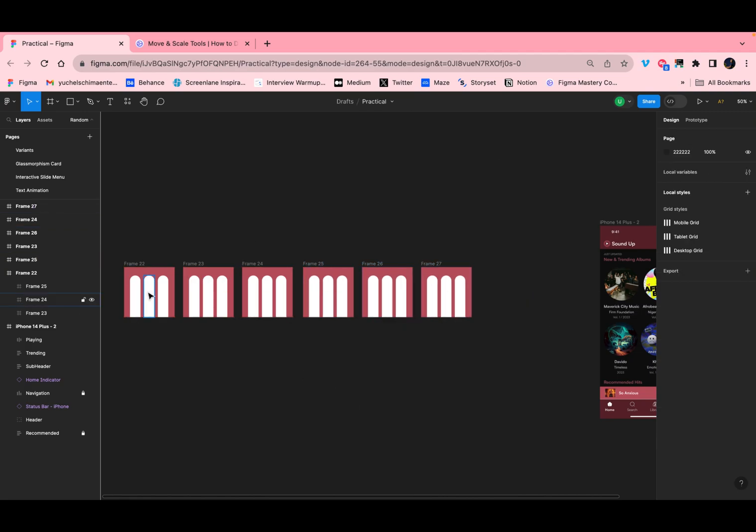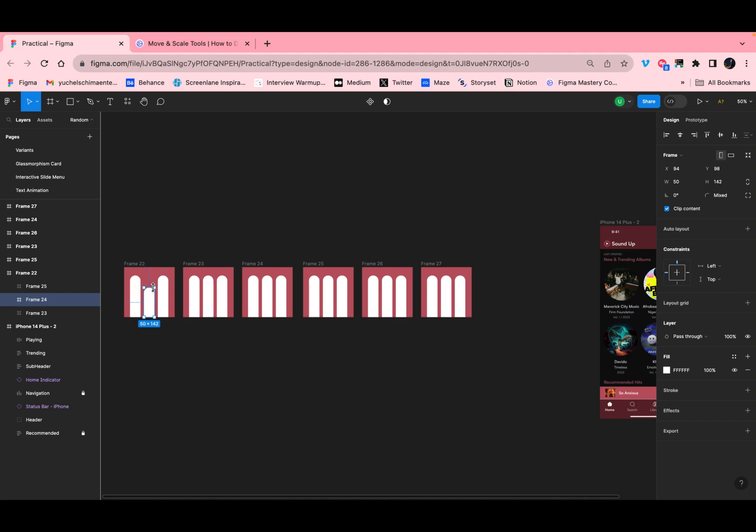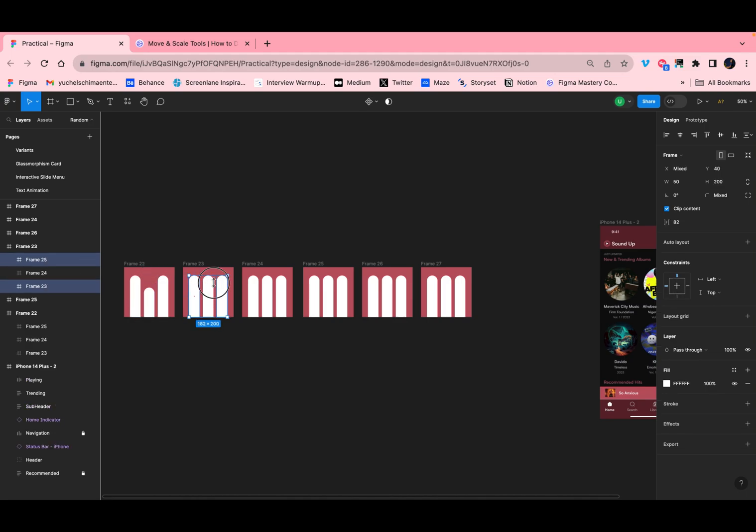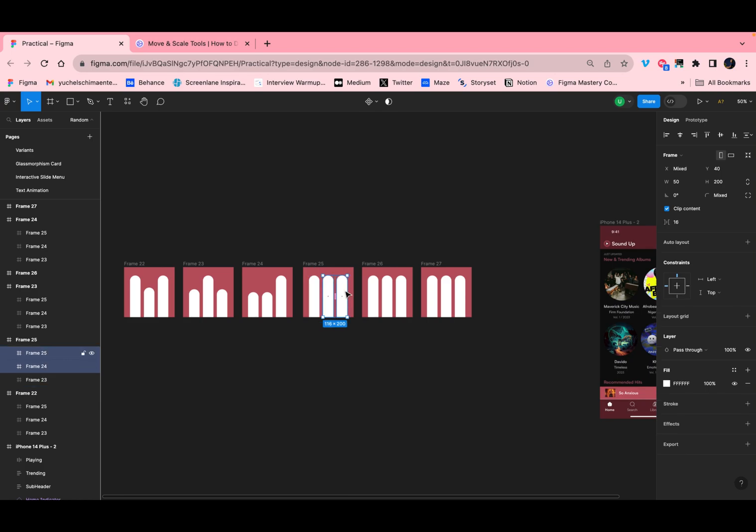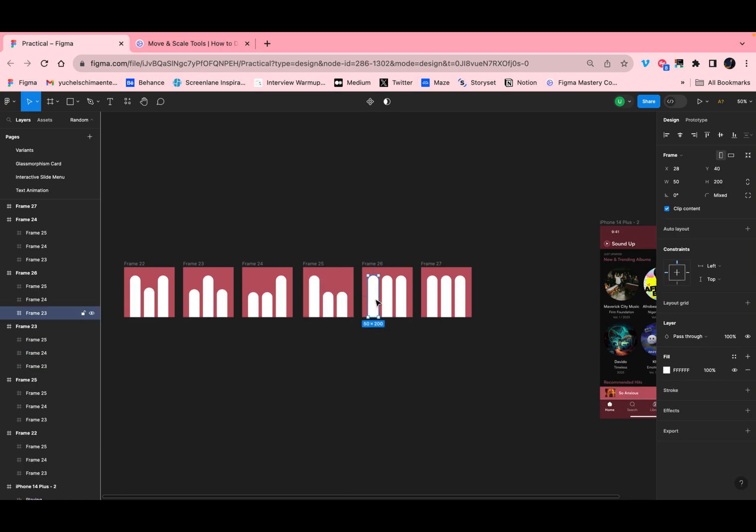Now after duplicating this 6 times, I adjusted the length of the frame. Give it random sizing. There's no specific sizing to this. You can use your discretion to give it whatever length, height you want it to take. I just did mine randomly.